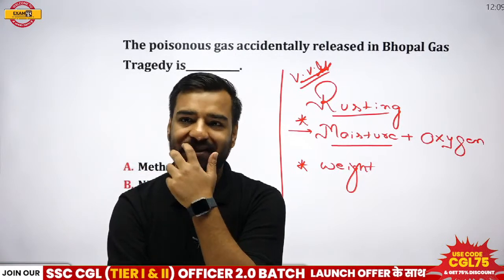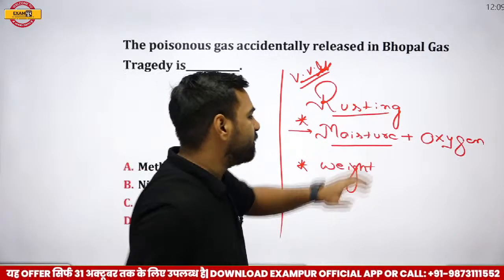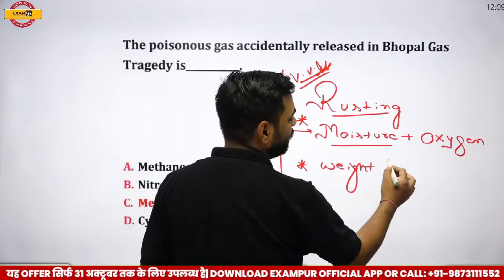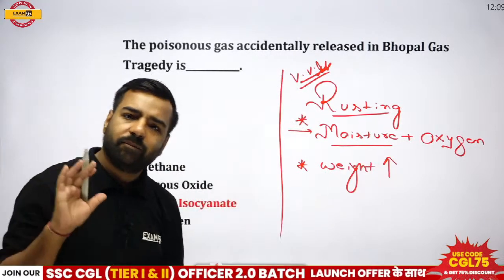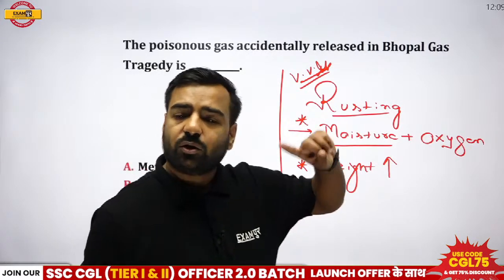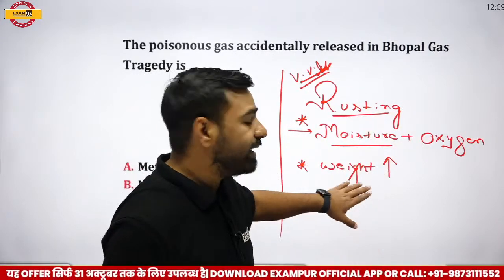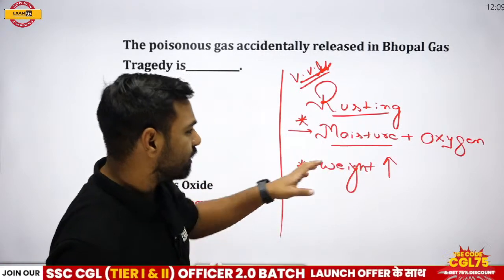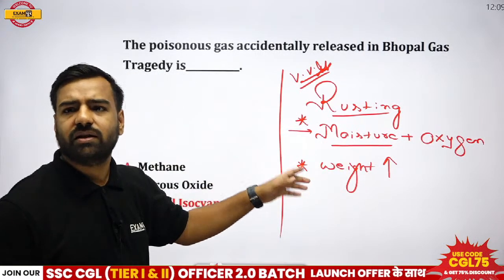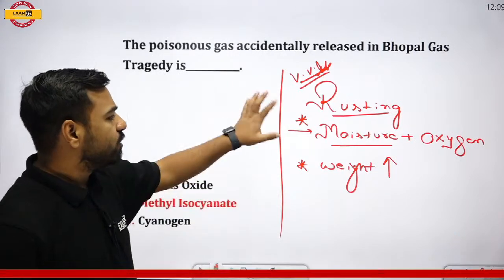Sorry, can't say. Please remember, when we talk about the rusting part, here weight is going to increase. Very important. Albertson, Avan, please remember this part. When we are talking about rusting, at that time, your weight is going to increase. That is, iron's weight is going to increase. Now, this is the process that is known as oxidation, right? So yes, Prajwal, absolutely correct. So this part is done.